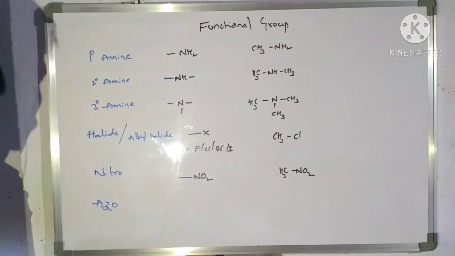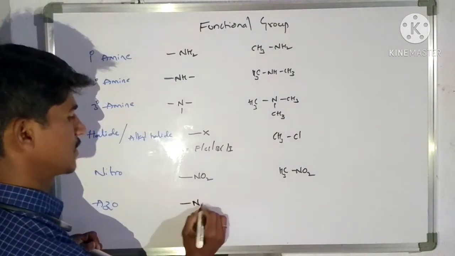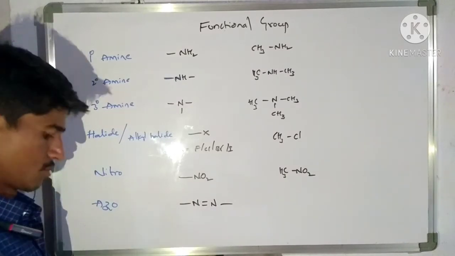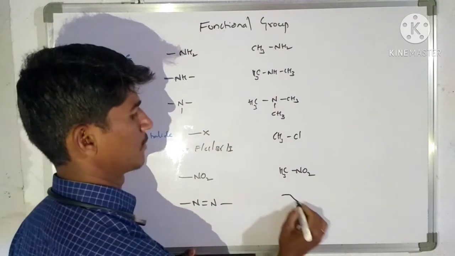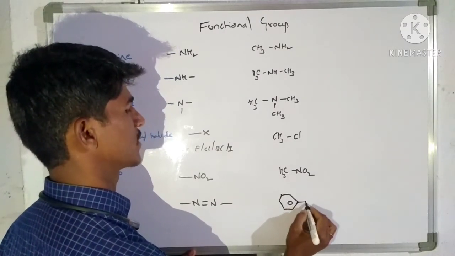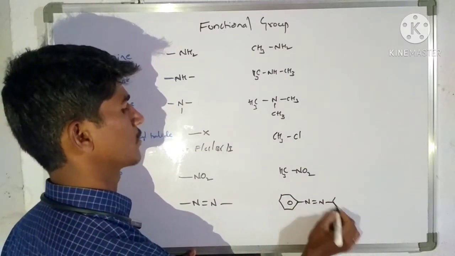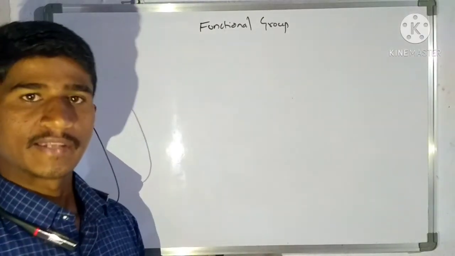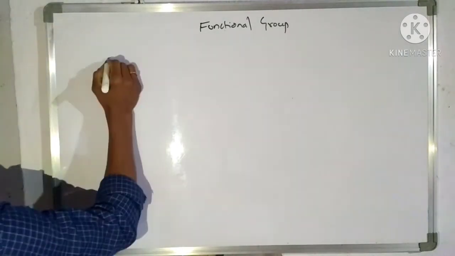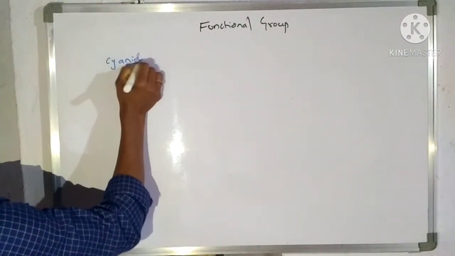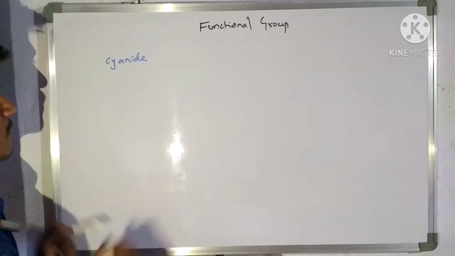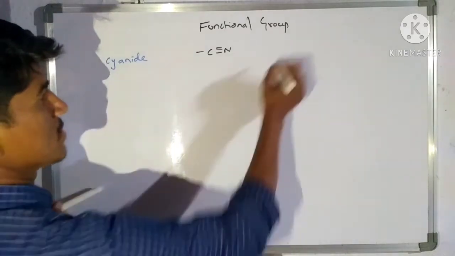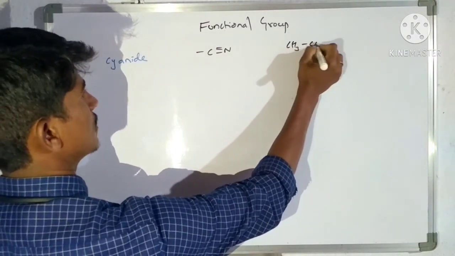Next, azo is also there. The azo functional group is present like this: C, N double bond N, C. Generally azo functional groups are present in dyes, colored compounds. So this is the azo functional group. The next functional group is cyanide, that is C triple bond N. The example for this is CH3CN.